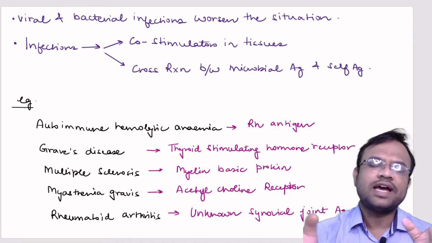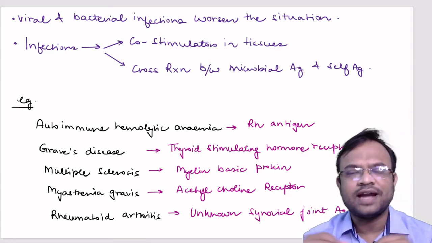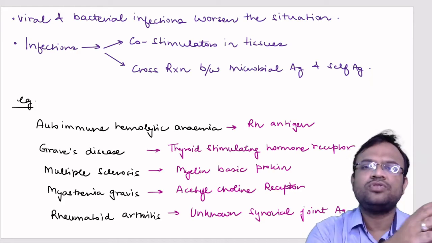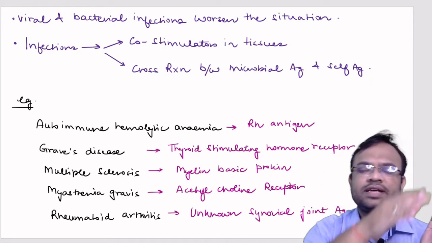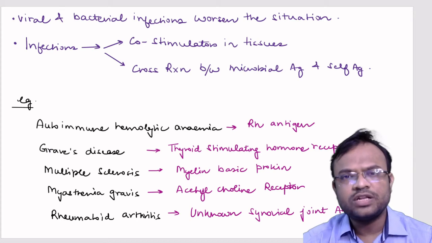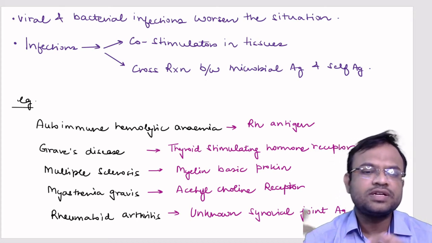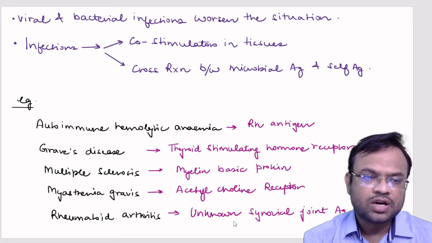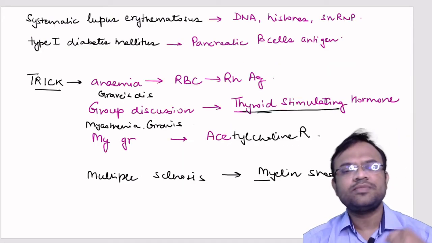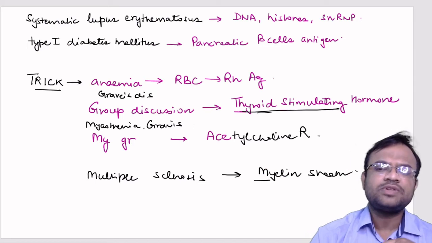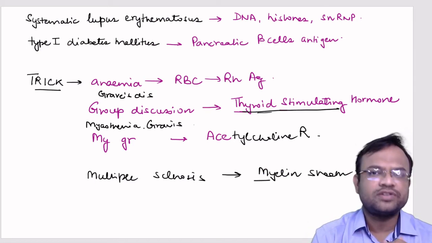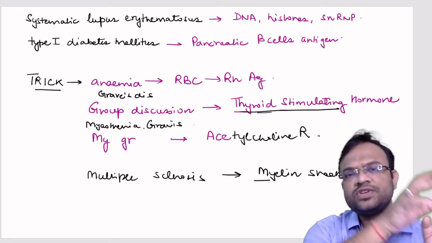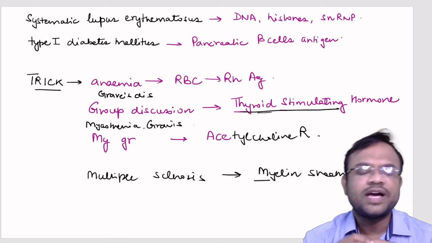Now when this synovial fluid has an antigen that is not very well known, your immune system or self-reactive cells start acting against this synovial joint antigen, and this results in rheumatoid arthritis. So this was rheumatoid arthritis. Let us talk about systemic lupus erythematosus. In this case, DNA, histones and SNPs are targeted and they function as antigens against which your body acts.